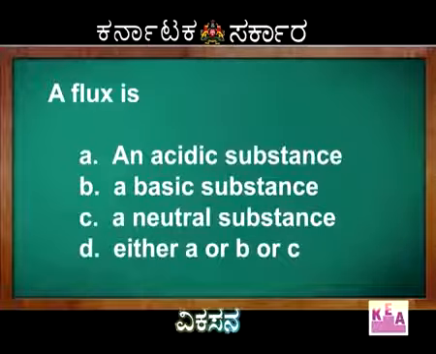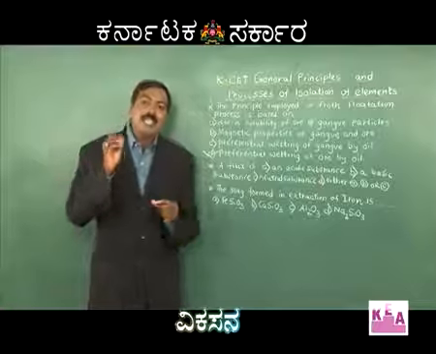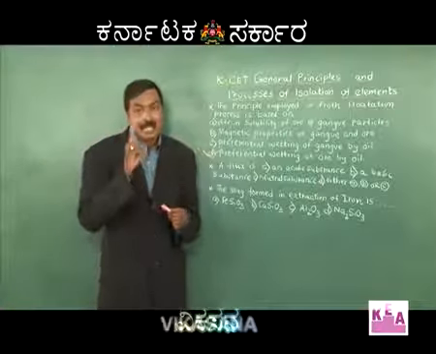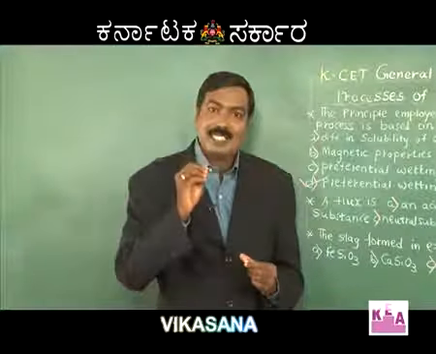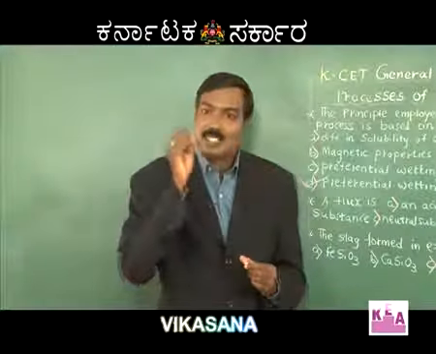Is the flux an acidic substance, a basic substance, a neutral substance, or either of these? Let me tell you, a flux is chosen depending upon the nature of the gangue, meaning it can be an acidic flux, a basic flux, or a neutral flux.